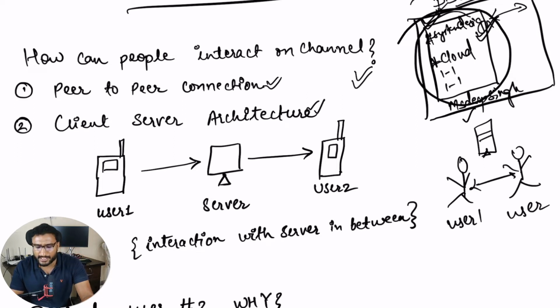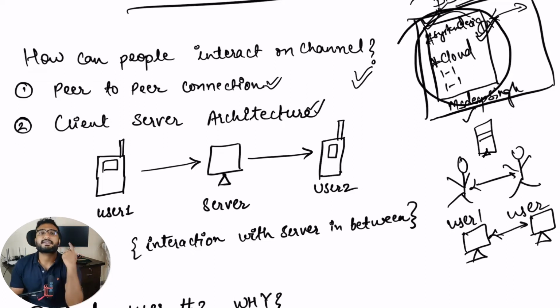This is the computer of user 1 and this is the computer of user 2. There is no third party in between. This computer is sending network packets to the laptop associated with user 2, and it is sending back. So the communication is happening directly, which is what we mean by a peer-to-peer connection.